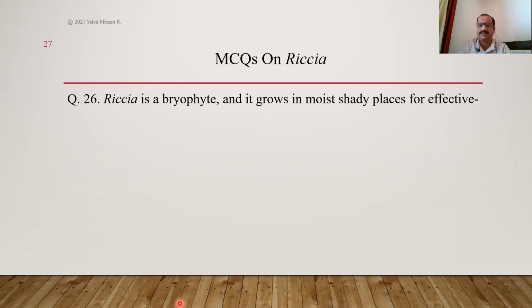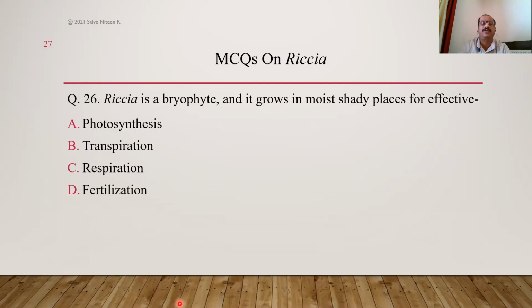Riccia is a bryophyte, as it grows in moist, shady places for effective what? What is the reason why it grows in moist and shady places? For effective photosynthesis, transpiration, respiration, or fertilization? The answer is fertilization. Water is essential for fertilization. Moisture is essential for fertilization. If there is no water available, then there will be no fertilization. The life cycle would not be completed in the case of a bryophyte plant, and that is the reason why bryophytes are called amphibious plants, or amphibians of the plant kingdom. So here the answer is option D, fertilization.